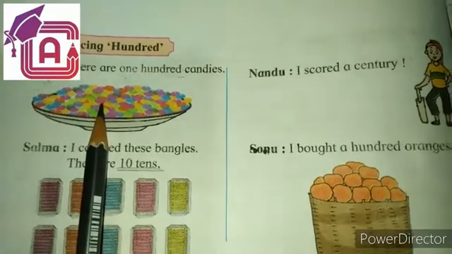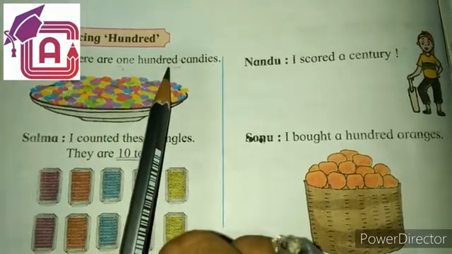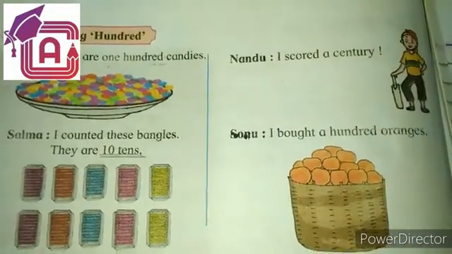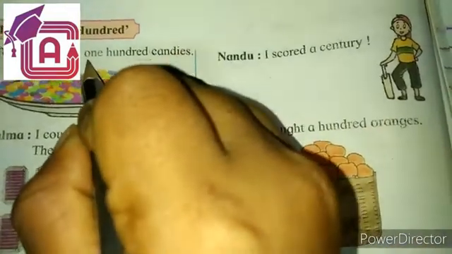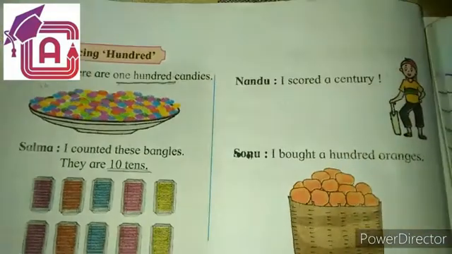How many candies are there? 100. So here we get 100. We can read it as 100.